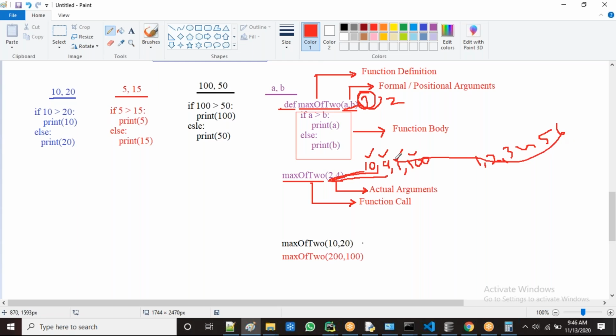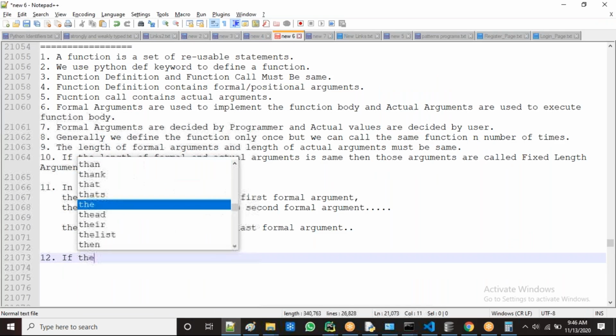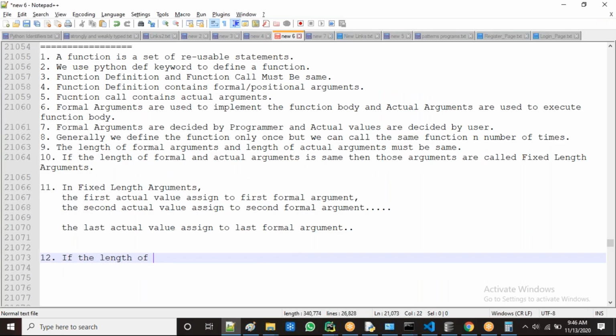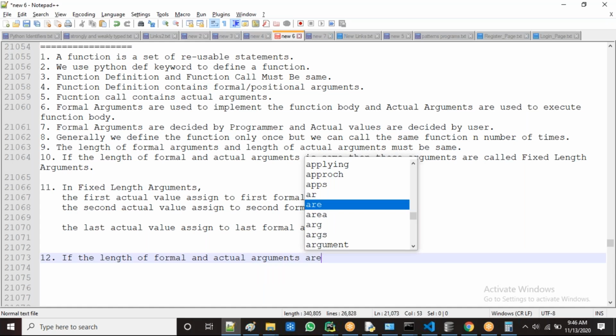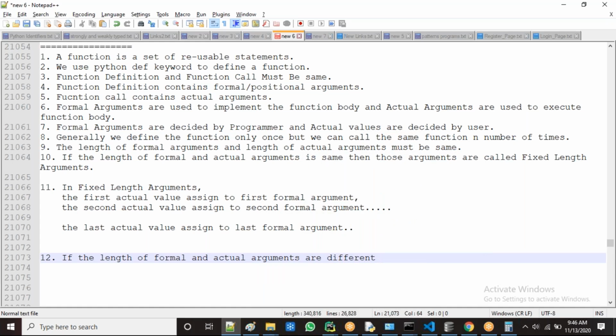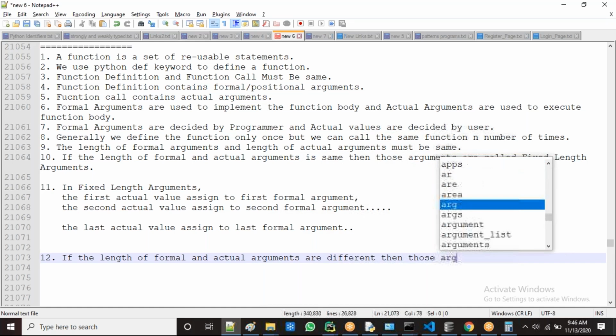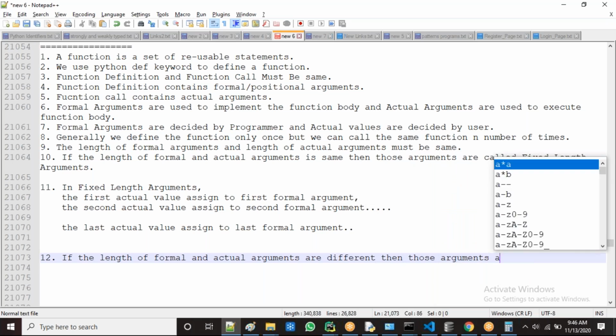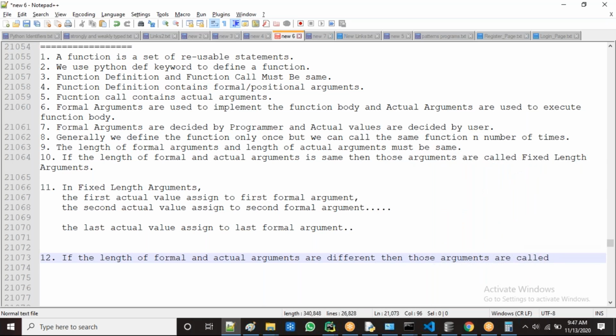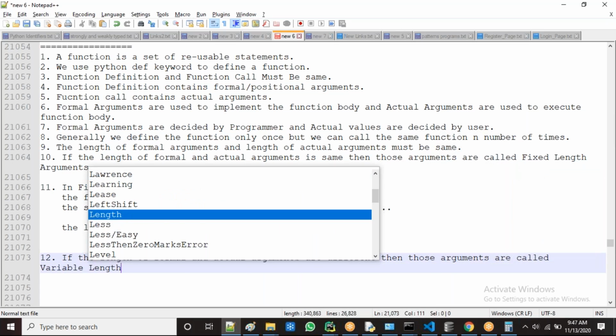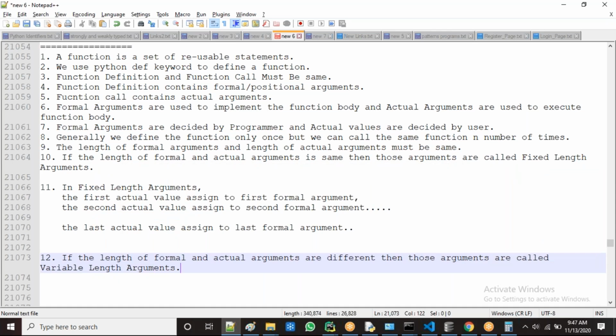Now the length is different here. It's called variable length arguments. If the length of the formal and actual arguments, both are different, then those arguments are called variable length arguments.